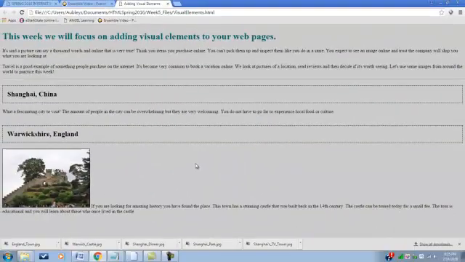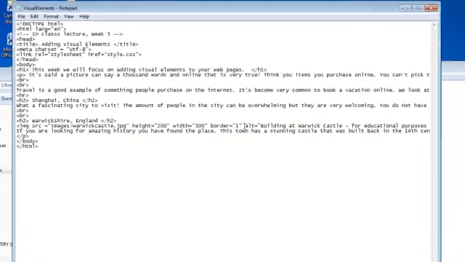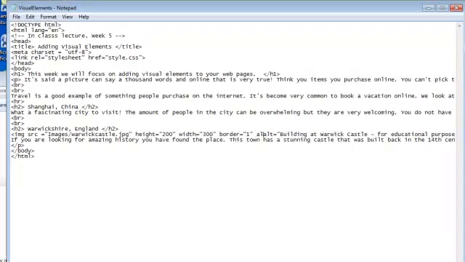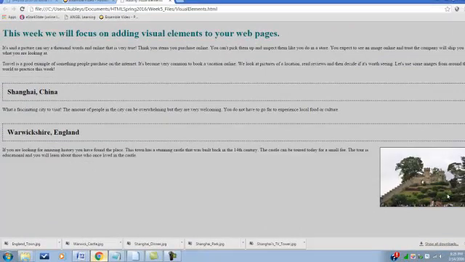Now we can do several other things with images. You'll want to refer to your book, that way you can understand how to add titles and how to align it, like if you wanted to right align the image. And actually we can do that real quick. Go before alt, and we're going to type align equals, and we'll say right. We could save it, and we could test our file again. And you can see it's now right aligned.